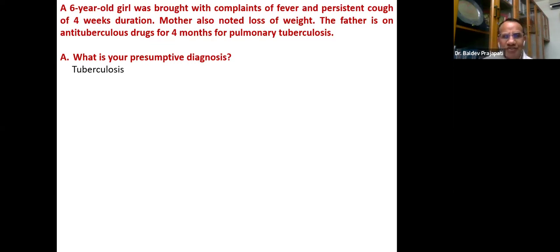You know, for tuberculosis now, there are presumptive, probable, and confirmed. What are the points to label that it is a case of presumptive tuberculosis? What are the points? If I remind you, there are 3 points.